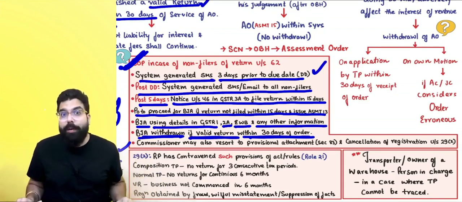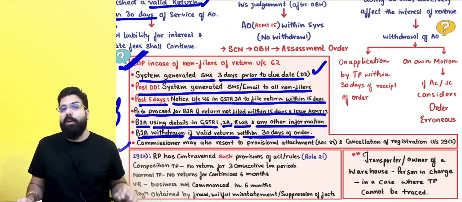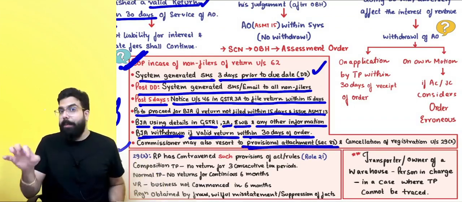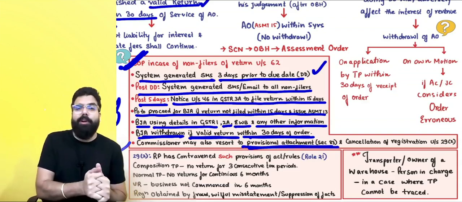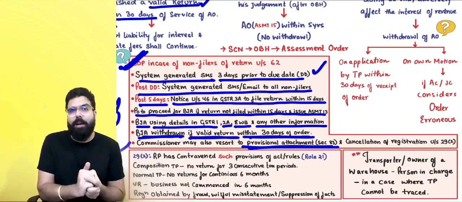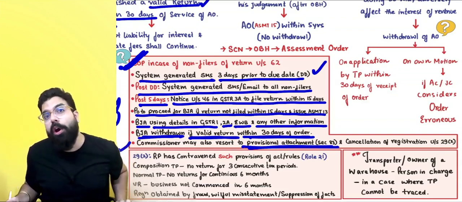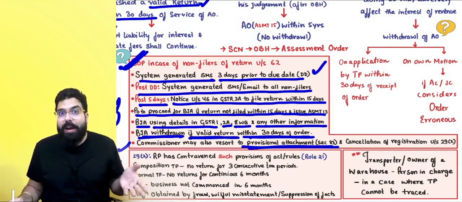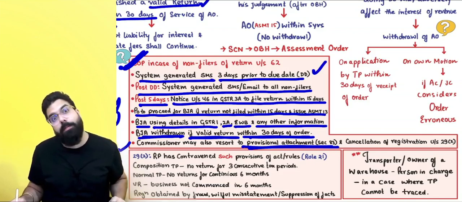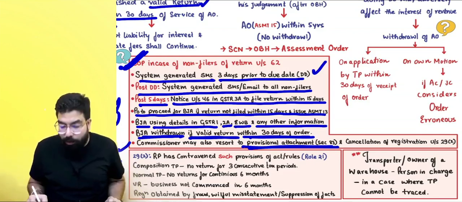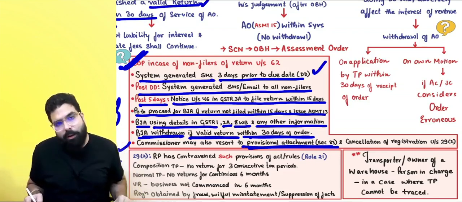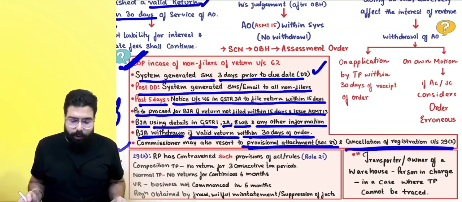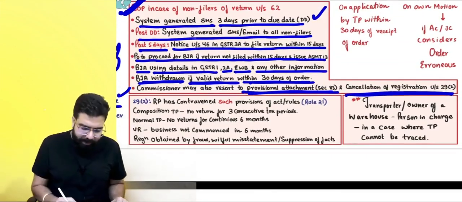Okay, sir. Always remember one thing, the commissioner can also resort to provisional attachment if he feels that while the best judgment assessment is going on, you might withdraw your money from the bank account and run away. They can resort to provisional attachment also. And if you have not filed your return for 6 months, the proper officer can also resort to cancellation of registration under section 29 subsection 2. These are the cases.